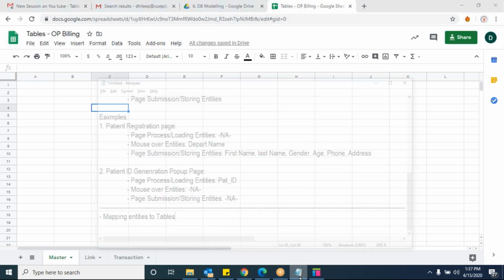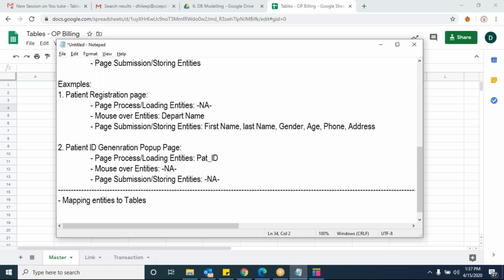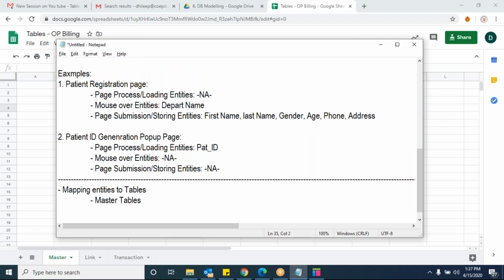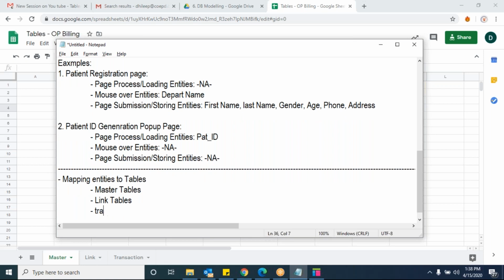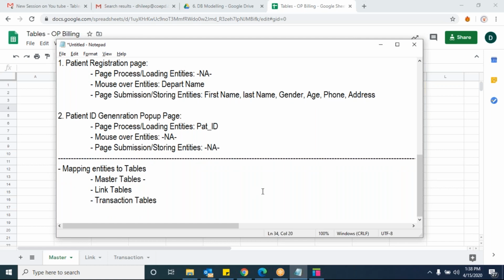What is the difference between master or transaction or link? Master is a page where you can pull the information from. It's like a main page where you have all the entities and these things. Then what about link tables? We are creating this thing, right? Hang on, I'll tell you. We are storing entities and we are creating a separate table for that.